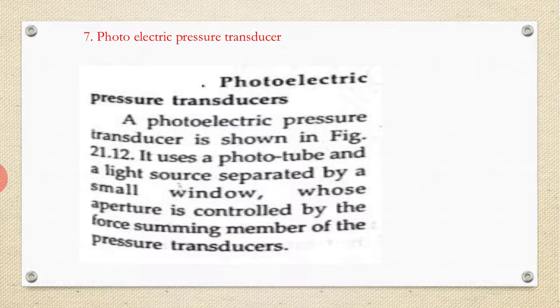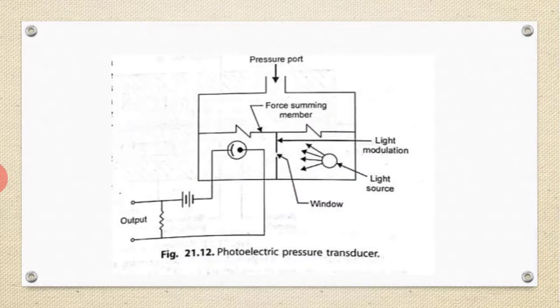Okay, the seventh one is the photoelectric pressure transducer. So this is the figure. It uses a photo tube and a light source separated by a small window, whose aperture is controlled by the force summing member of the pressure transducer. As I told, the photoelectric transducer uses a photo tube and light source separated by a small window.